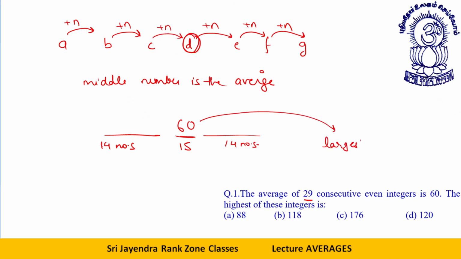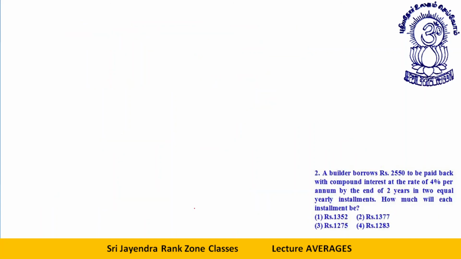These are even numbers, so there will be 14 more even numbers. So 14 into 2, that is 28, being added to 60. 60 plus 28 gives you 88. This is your answer.